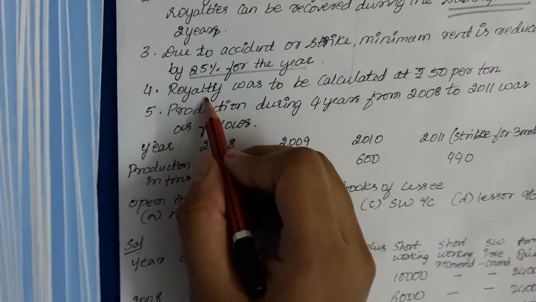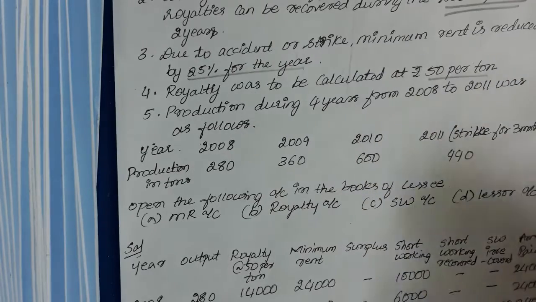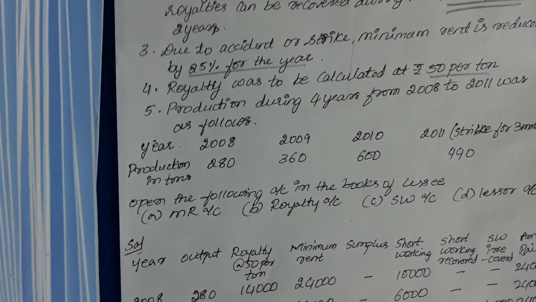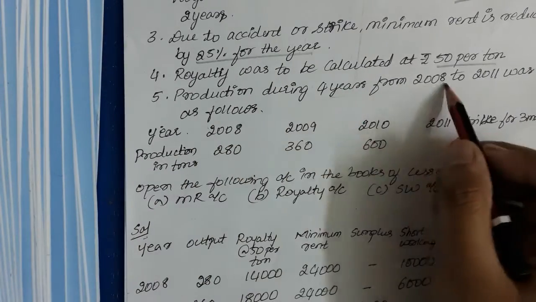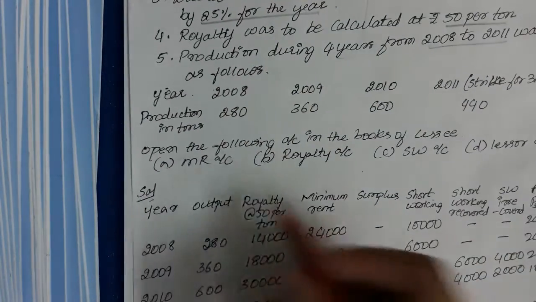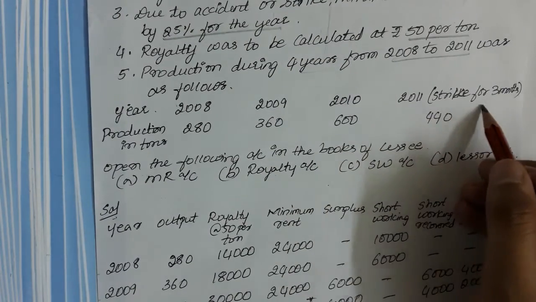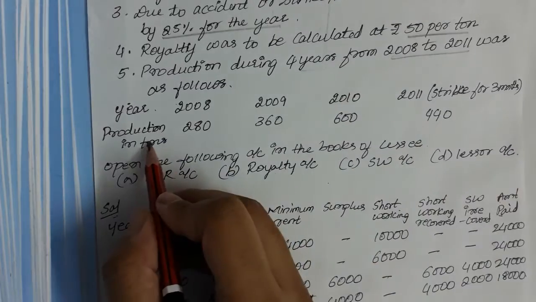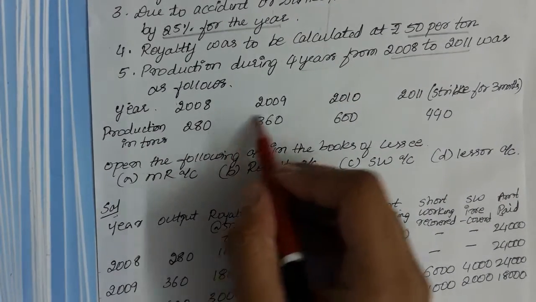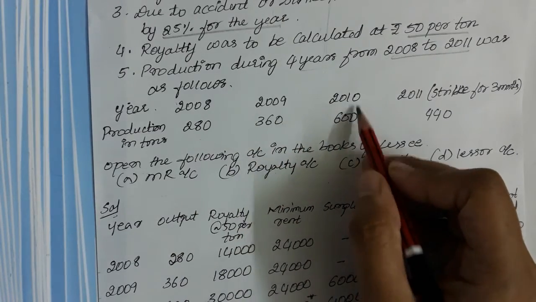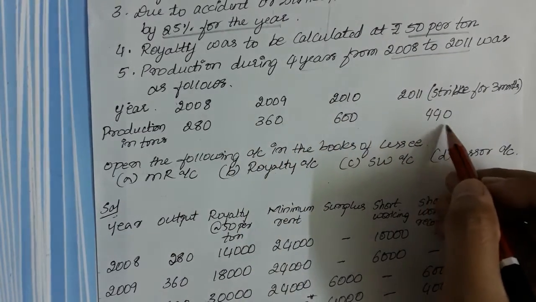Royalty was calculated at 50 per ton. Whatever tons they have produced in the particular year, on that, per ton they will be paying rupees 50 as royalty. Next, the production during the 4 years from 2008 to 11 was as follows. The years 2008, 9, 10 and 11, and in the year 2011 there is a strike for 3 months.